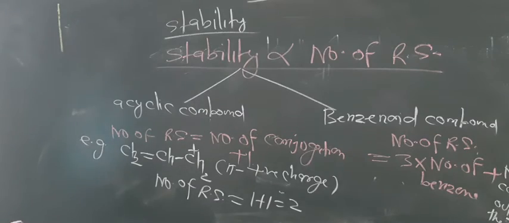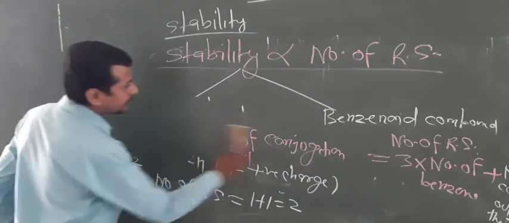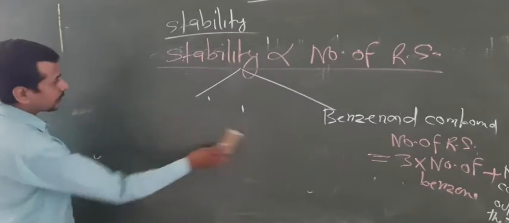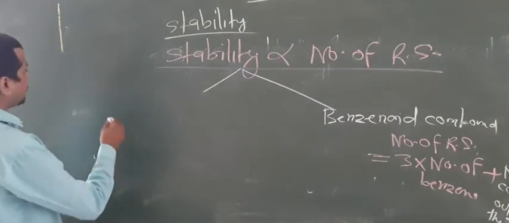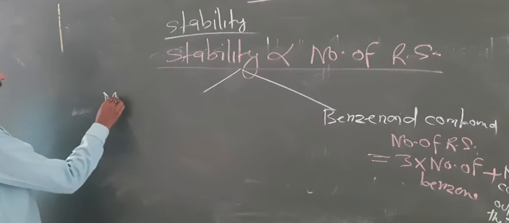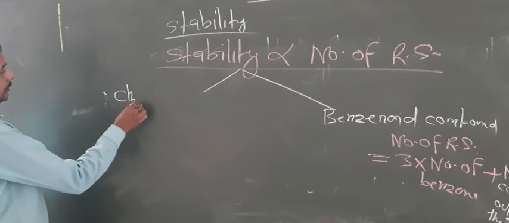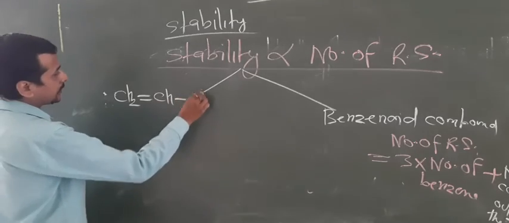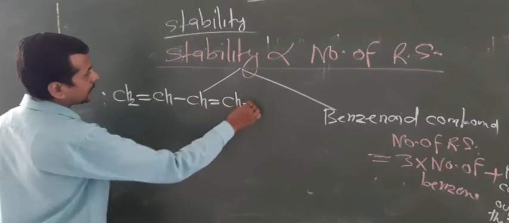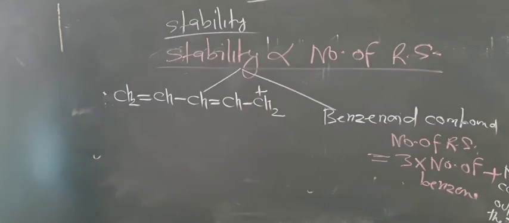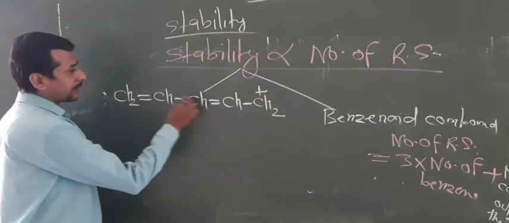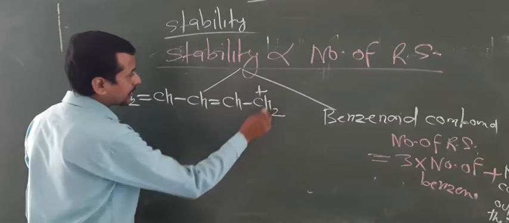Now one more example by which you can understand the calculation of the number of resonating structures. Look here. Again CH2 double bond CH single bond CH double bond CH single bond CH2 cluster. There are two types of conjugation, pi conjugation and pi positive charge conjugation.